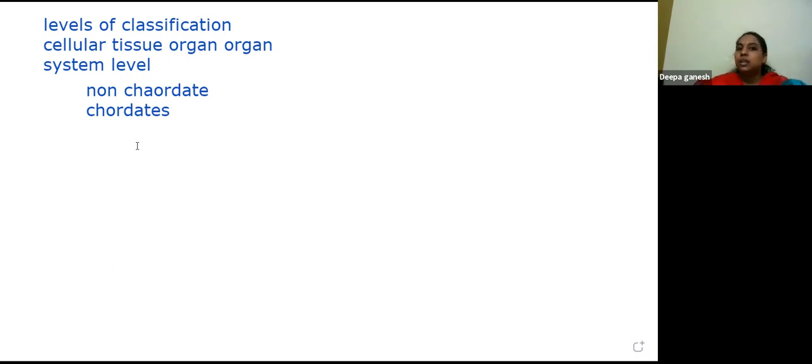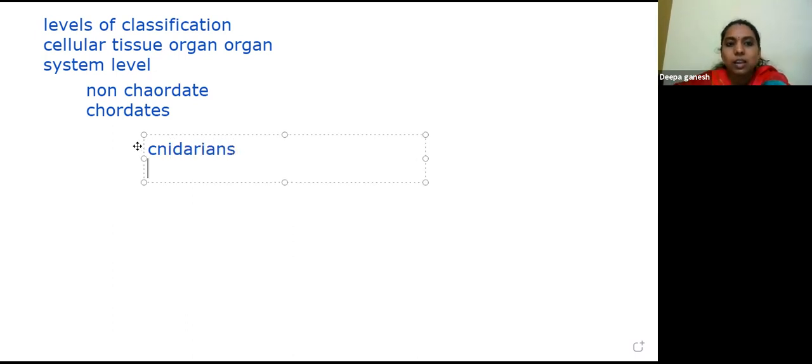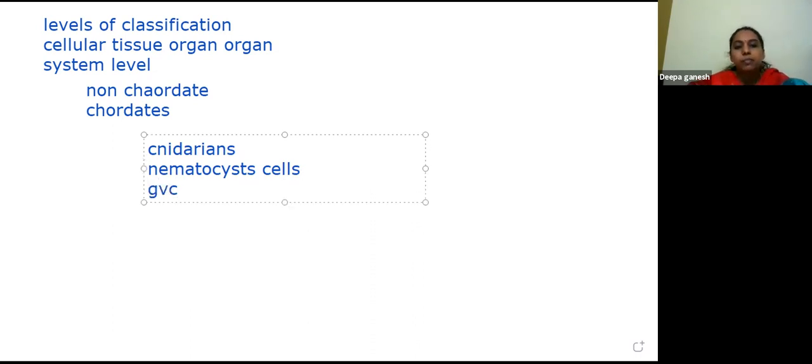When it comes to Coelenterata, they are commonly called cnidarians. These cnidarians possess nematocyst cells. These cells have the sting apparatus which stings and injects poison into the organism. Apart from this, they have a gastrovascular cavity.